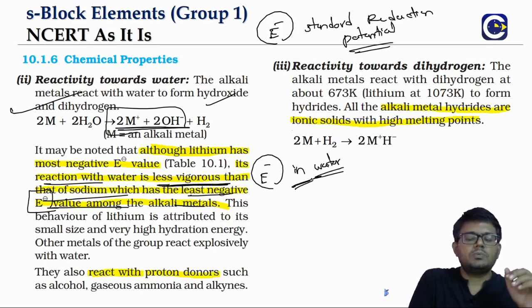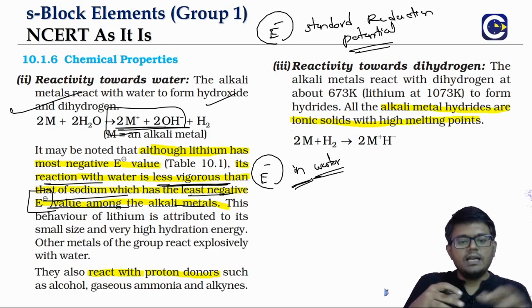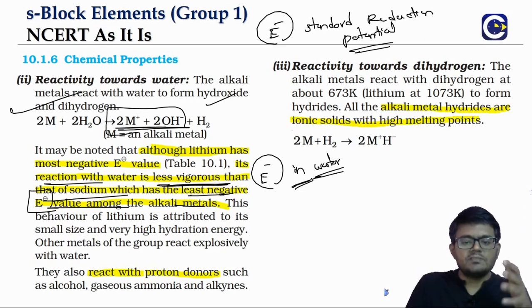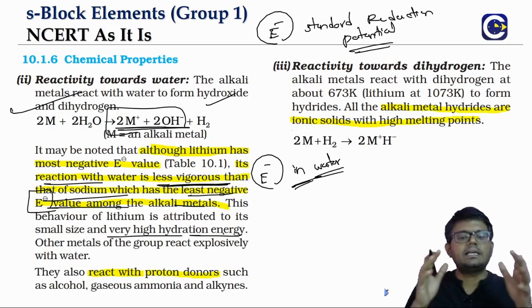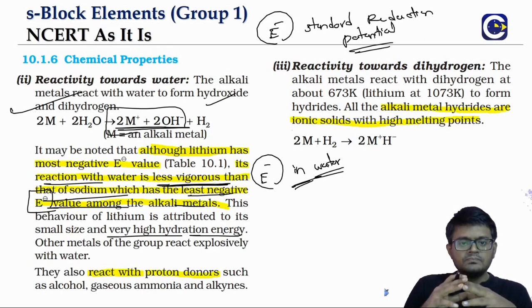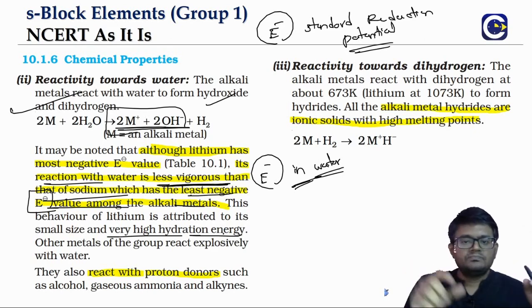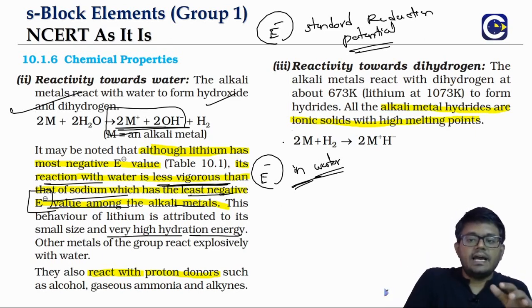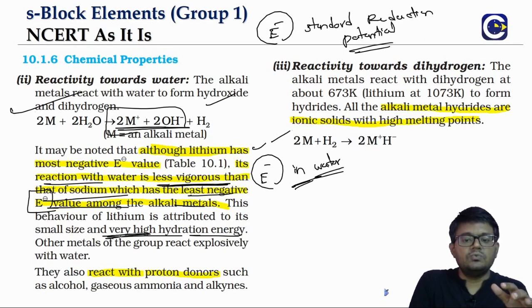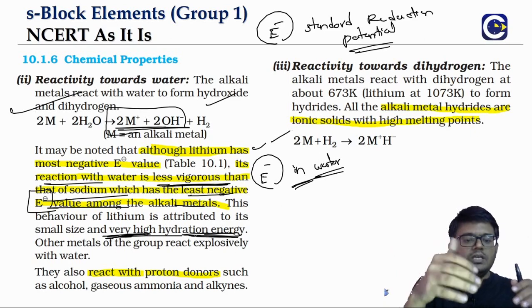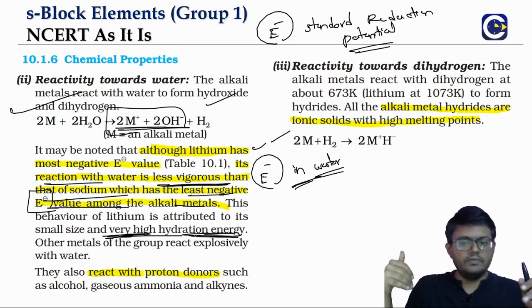When you measure the reduction potential values in water, the reason why the reduction potential is more negative in the lithium case is because of the high hydration that is happening. It is not because lithium can easily lose an electron. Still, cesium can more easily lose an electron, but there is this hydration factor. We will see how the E0 values are calculated when we go to the further discussion.